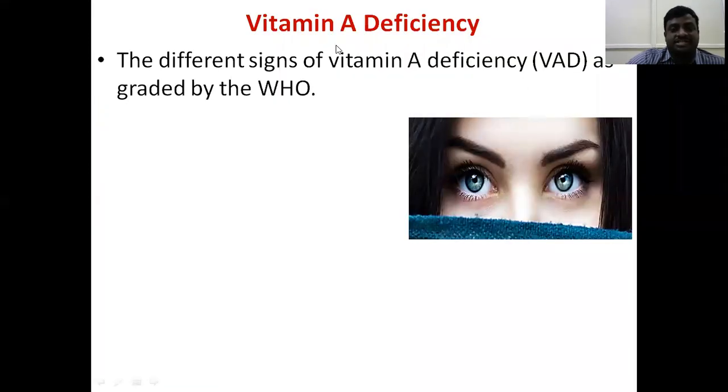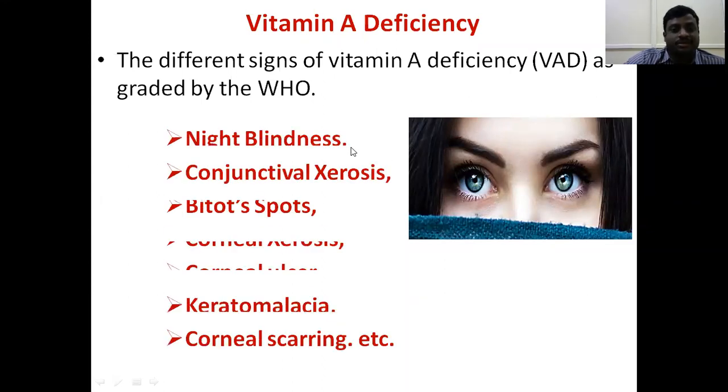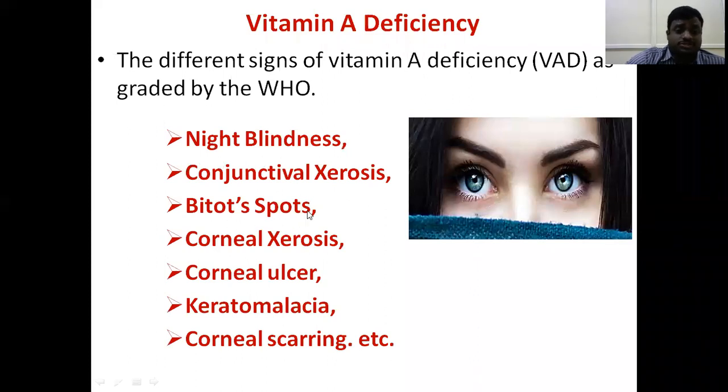Now vitamin A deficiency. There are different signs of vitamin A deficiency guided by the World Health Organization. This is the normal vision, beautiful eyes, maybe because she is maintaining vitamin A correctly. If you are not maintaining vitamin A, that may produce deficiency disorders: night blindness, conjunctival xerosis, Bitot's spots, corneal xerosis, corneal ulcers, keratomalacia, corneal scarring. These are all related to the eye, so vitamin A is very important for the eye.